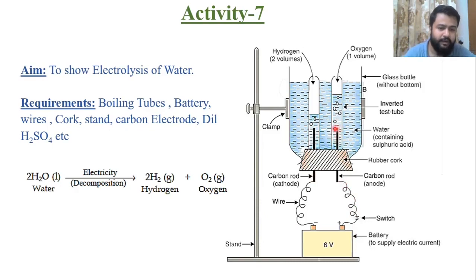This cathode and anode is inverted by two test tubes, and this whole experiment is set up on a clamp, or you can say a common stand. Now as soon as the electricity is passing, the water decomposes into H2 and O2 gas.